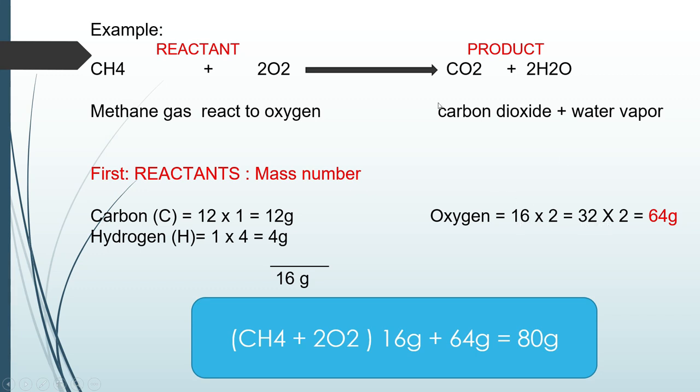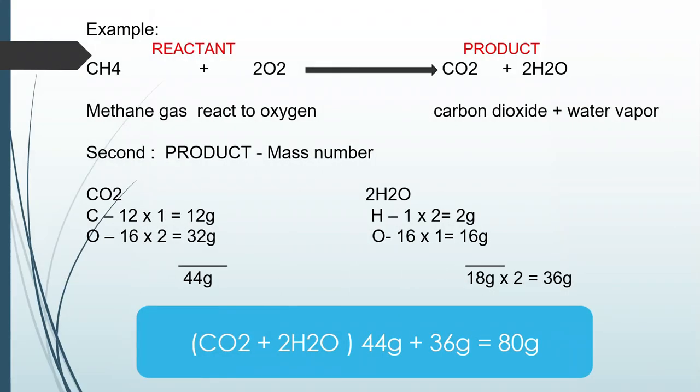Then times po natin dun sa whole number, which is to get 64 grams. Meron pong plus sign sa reactant. So, we're going to add the total mass of methane gas and also 2 oxygen. We get 80 grams. So, check naman po natin yung total mass ng naging product po natin.